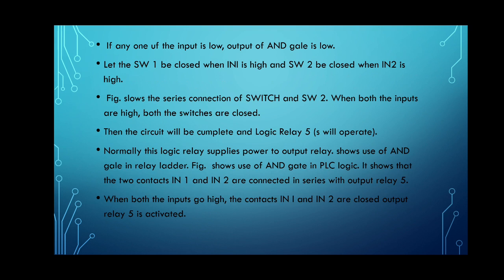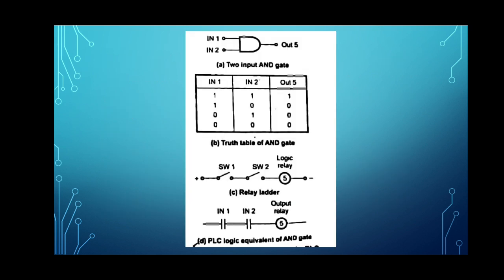For this AND gate, we know that only when both the inputs are high will the output go to the high state. It is a series connection of the switches. First we have drawn the symbol, then the switch diagram, and then the PLC logic equivalent of the AND gate. We are using two inputs. When both the inputs are high, the output is high, and if any one input is low, the output will be low.